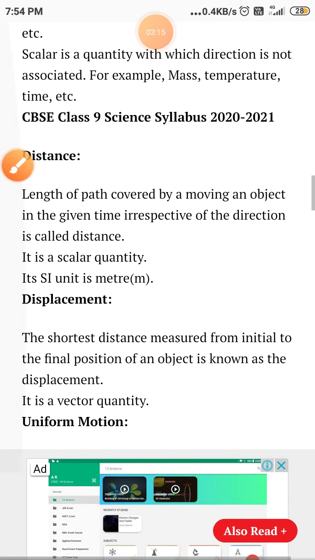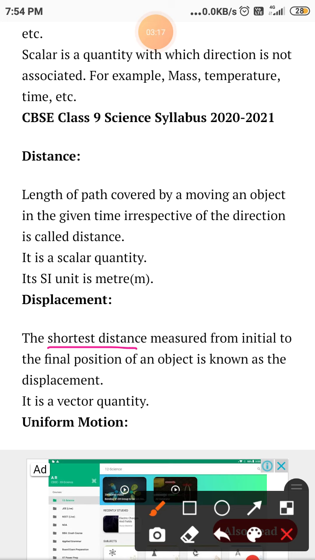Okay, so let's see displacement. The shortest distance measured from the initial to the final position of an object is known as displacement. Just like I have already told you, suppose this is a distance. The displacement is the shortest distance covered by an object from initial to final point. The initial point is our starting point, and the final point is the reaching point, right?